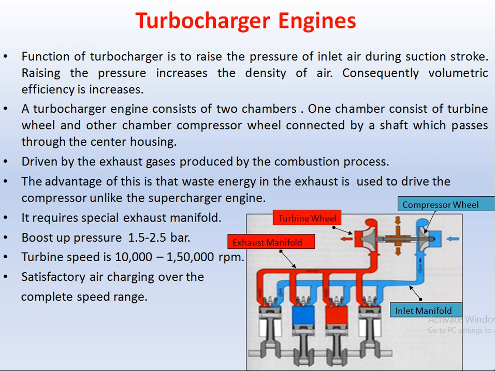So this turbocharger engine basically consists of two chambers. The first chamber consists of the turbine wheel, or it is called the turbine chamber, and the second chamber is the compressor chamber, which consists of the compressor wheel. This turbine wheel and the compressor wheel are interconnected by the shaft which passes through the center housing.